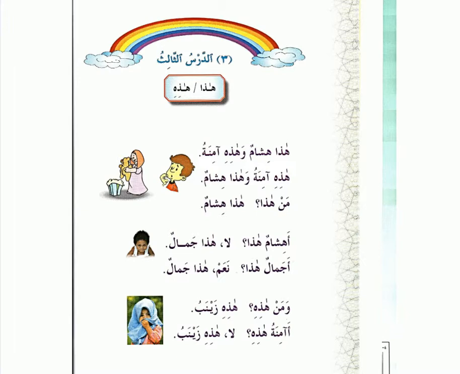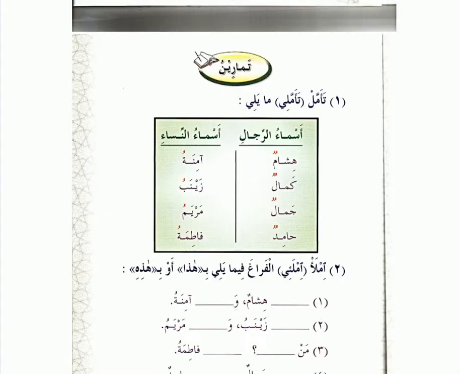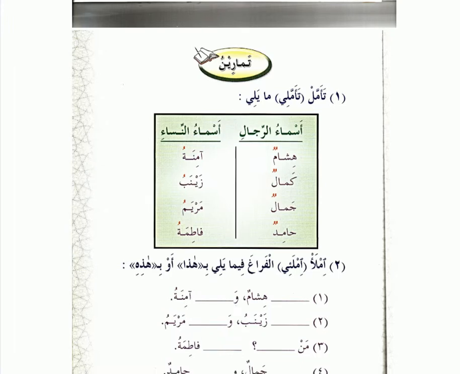What if we wanted to ask about people? Then we say man. So man hada is when we want to use living things, and ma hada for objects. Okay? So that was a quick review, right? And so let's test what you guys learned. And so inshallah the exercises, you'll get a better understanding of what we actually did.